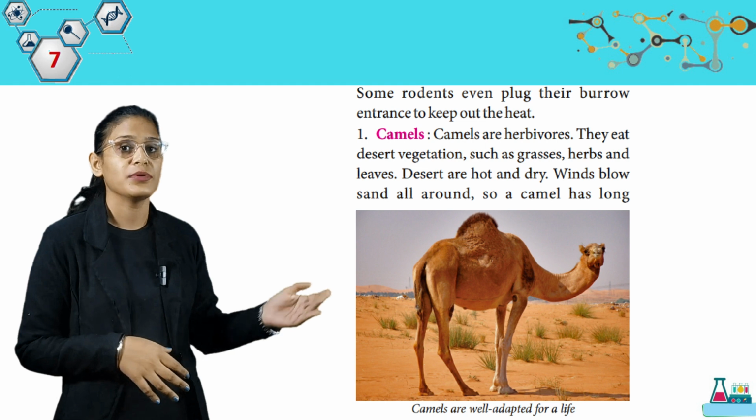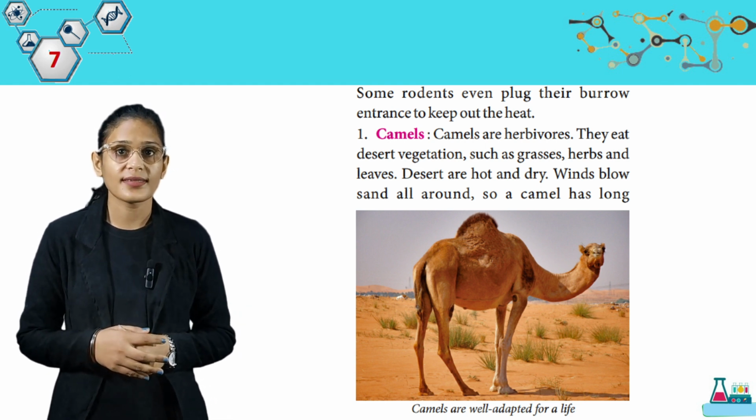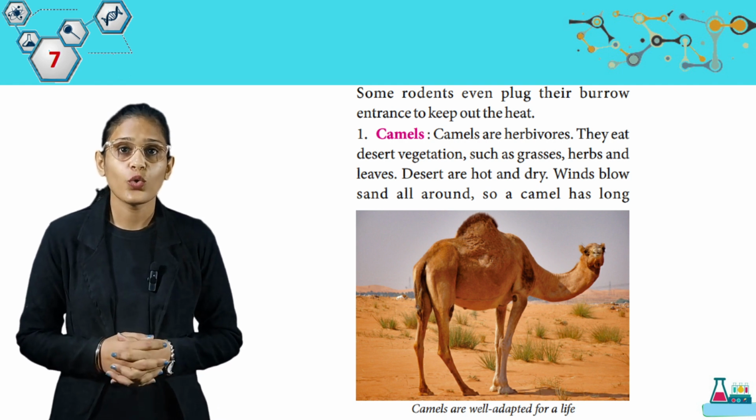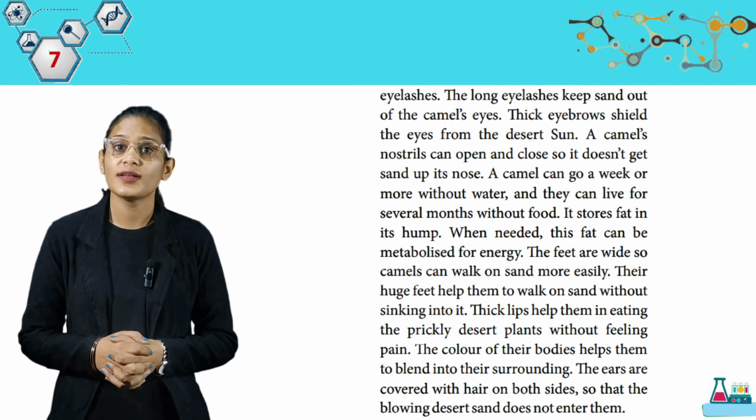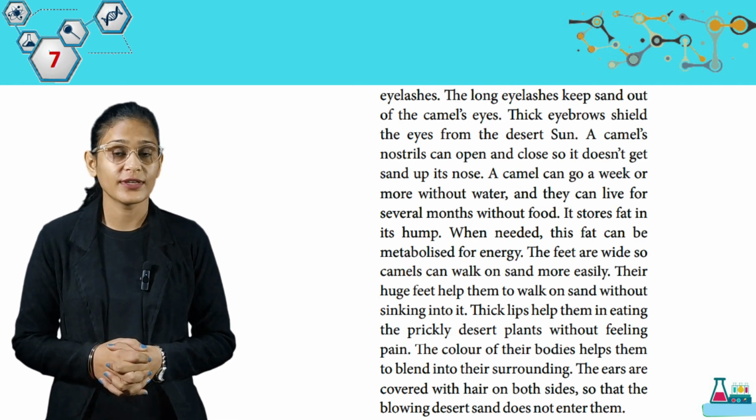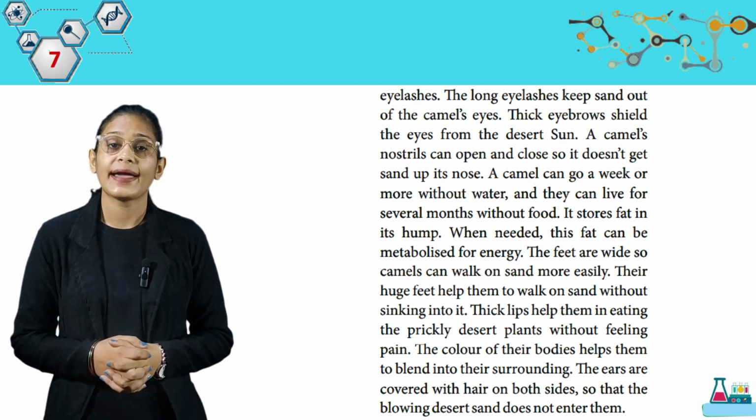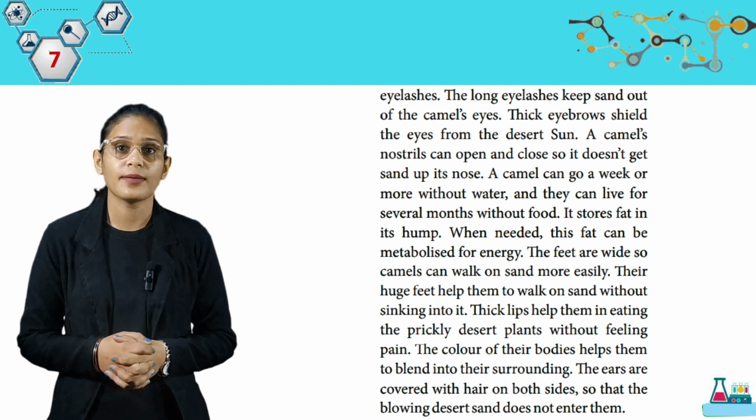Here we have camels. Camels are herbivores. They eat desert vegetation such as grasses, herbs and leaves. Deserts are hot and dry. Winds blow sand all around, so a camel has long eyelashes. The long eyelashes keep sand out of the camel's eyes. Thick eyebrows shield the eyes from the desert sun. A camel's nostrils can open and close so it does not sniff sand up its nose.